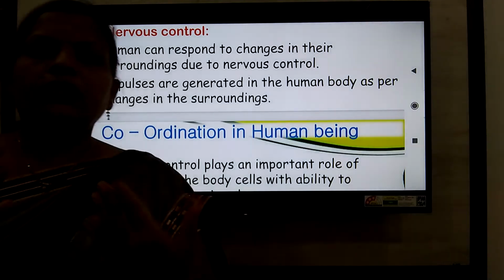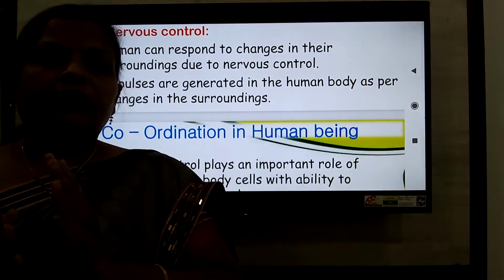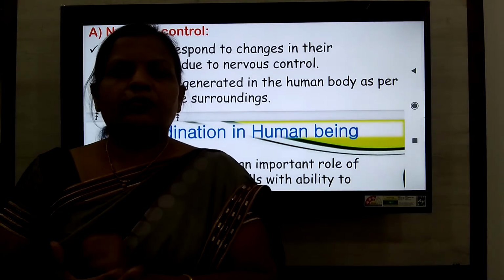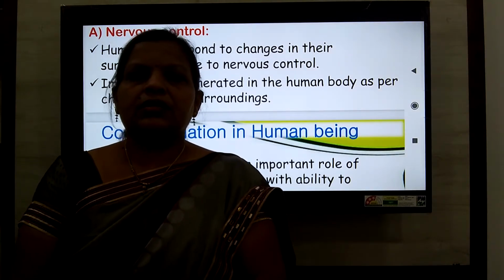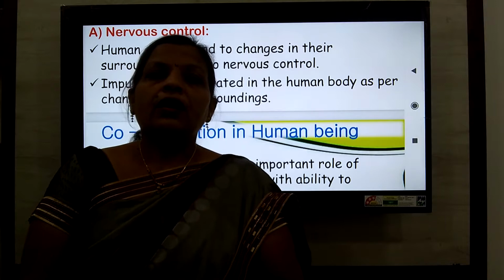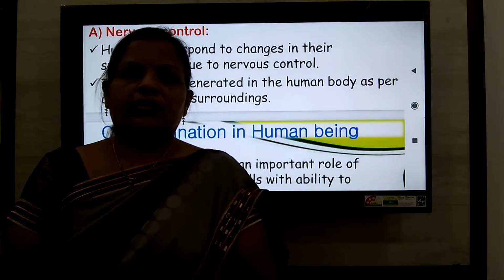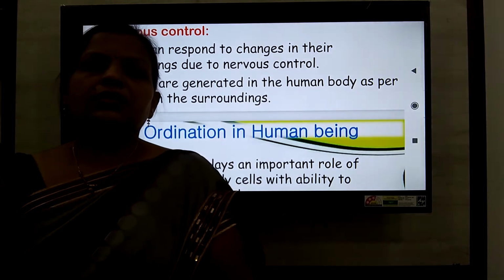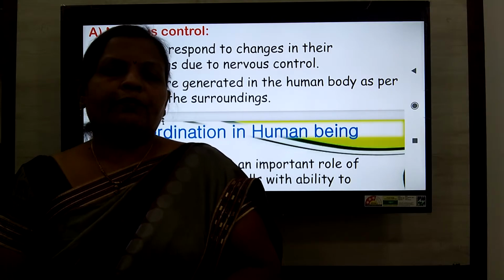And how does the control and coordination take place? In the human being, the sense organs are present. How many sense organs are present in a human being? There are 5 different sense organs, and these sense organs give us the senses of the impulses that are coming from our atmosphere.